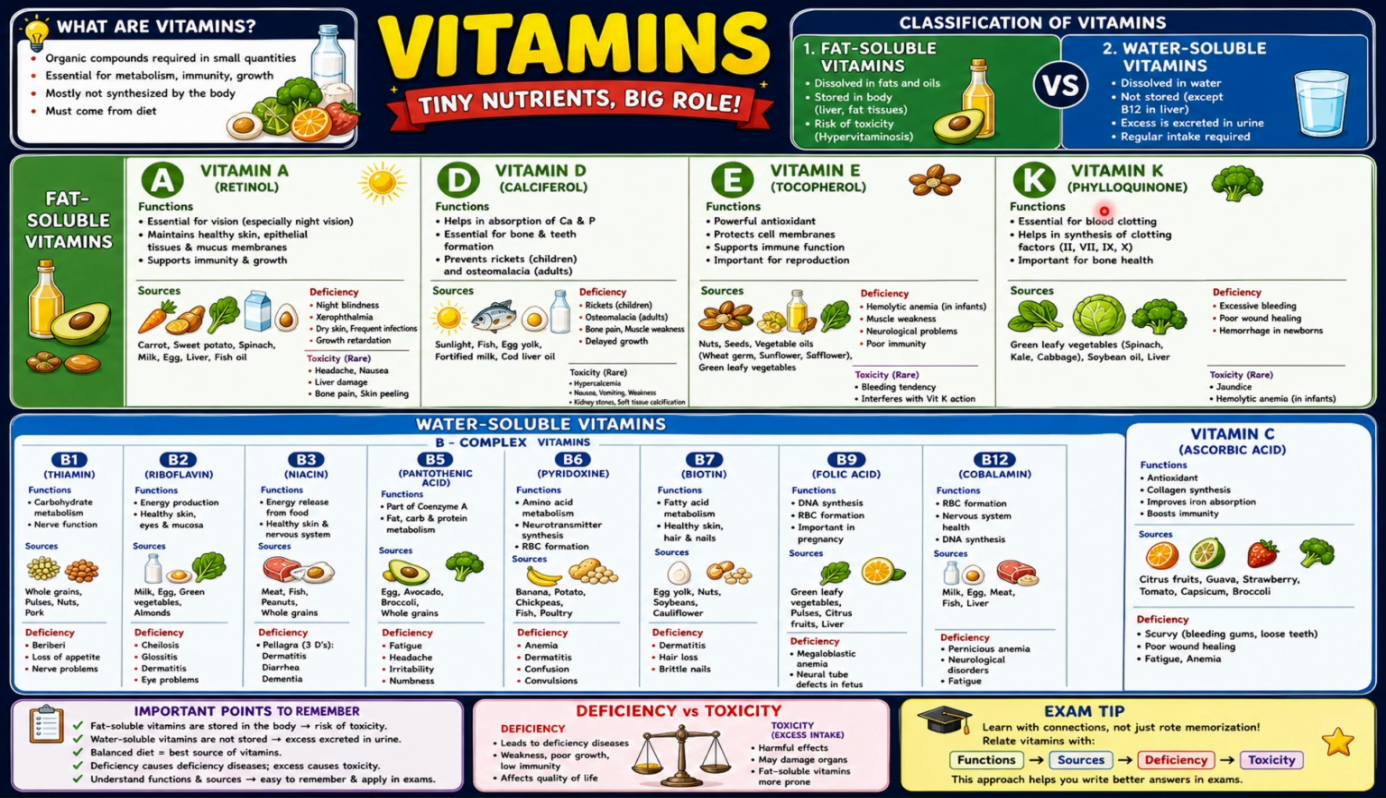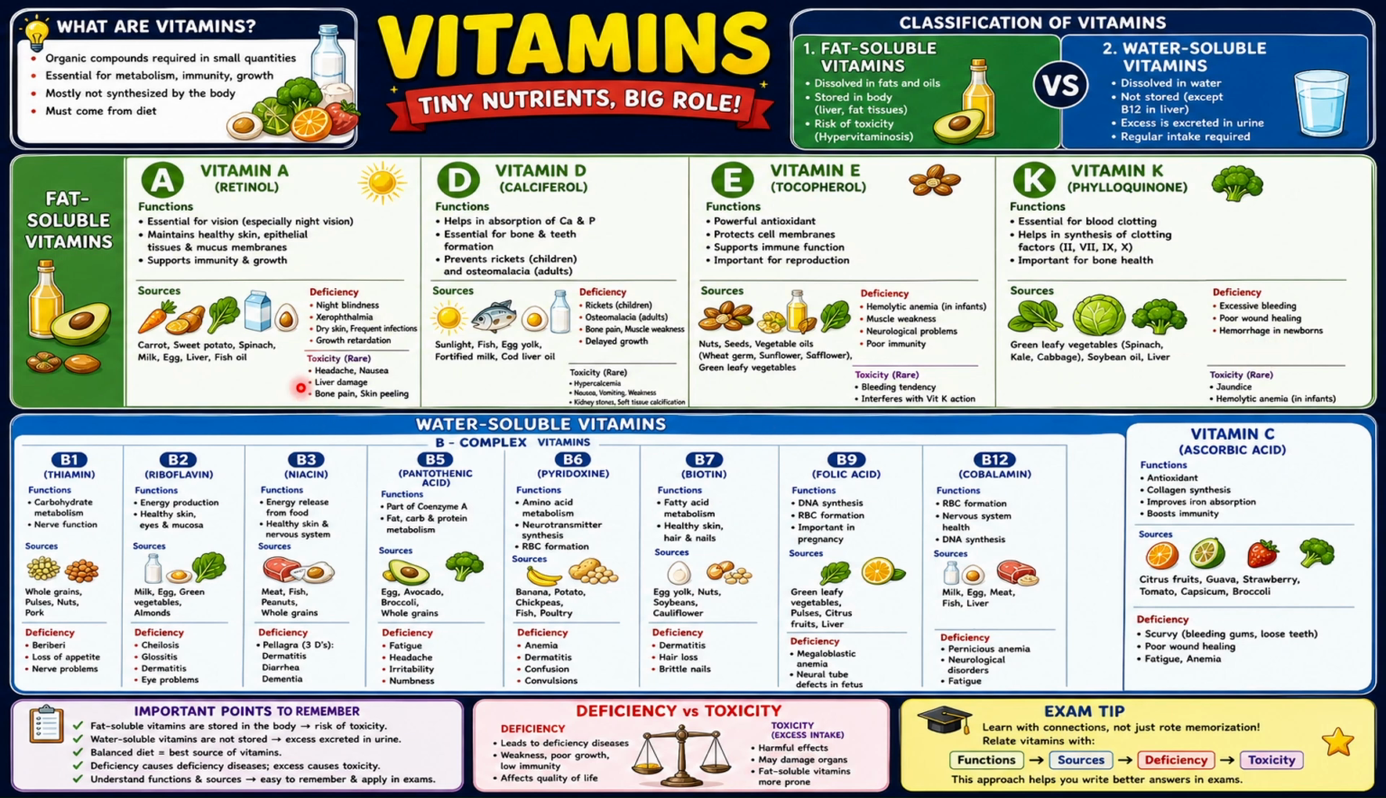Vitamin K, that is phylloquinone, is essential for blood clotting and helps in synthesis of blood clotting factors two, seven, nine, and ten. It is important for bone health also. So, from where do we get it? From green leafy vegetables, spinach, karela, cabbage, soybean oil, and liver. Deficiency will cause excessive bleeding, poor wound healing, and hemorrhage in newborns.